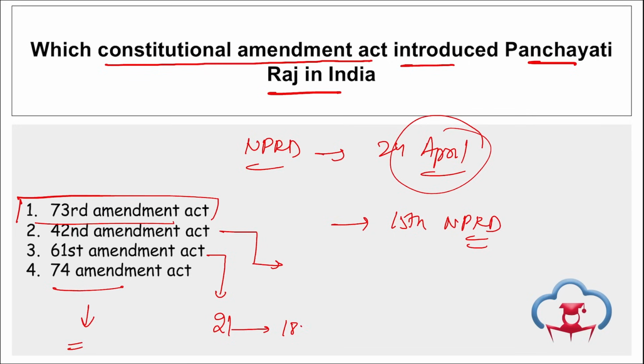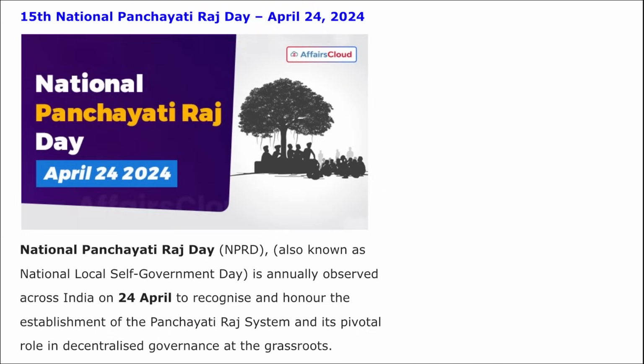Because this day commemorates the institutionalization of the Panchayati Raj in India through the 73rd Amendment Act. Correct? Apart from this, the Panchayati Raj system is a system of local self-government for villages in India. This Panchayati Raj system is known as India's three-tiered administrative system, right? Then there are National Panchayat Awards also here.